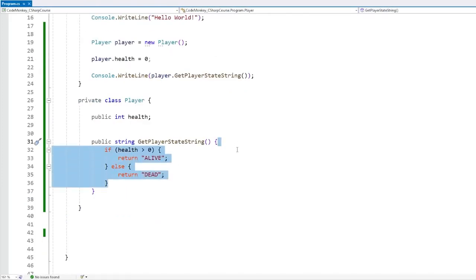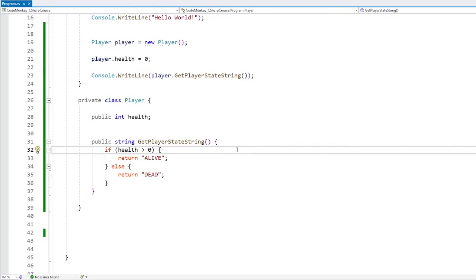So this code works. However, a much more compact way to write literally the exact same thing is like this. We just write the condition without the if keyword. So in this case, health above 0. Then we write a single question mark. And then whatever we want to return if the condition is true. So in this case, we want to return the alive string. And then we write a colon. And then what we want to return if the condition is false. So in this case, we return dead.